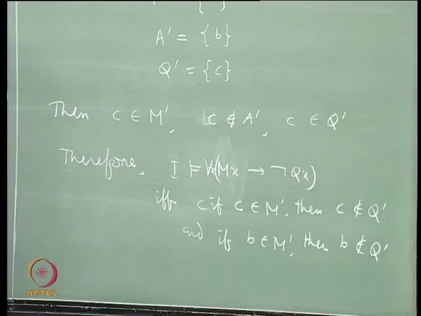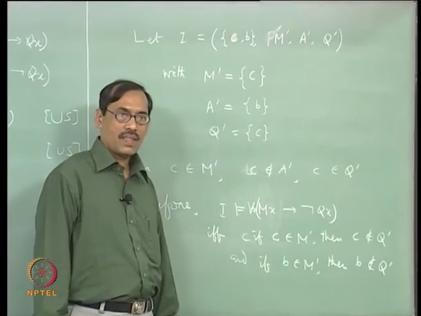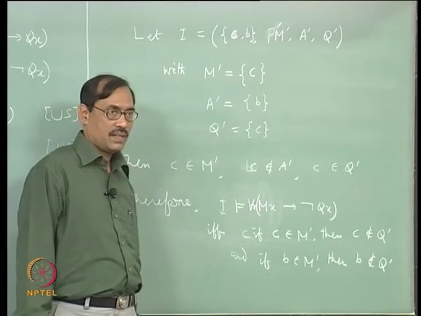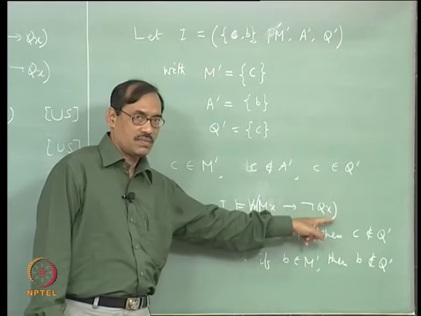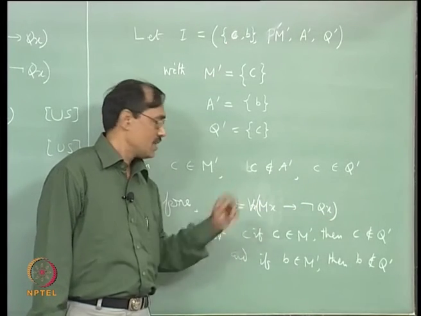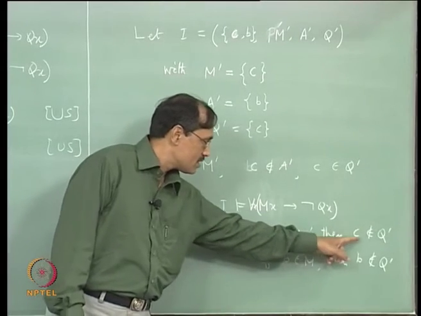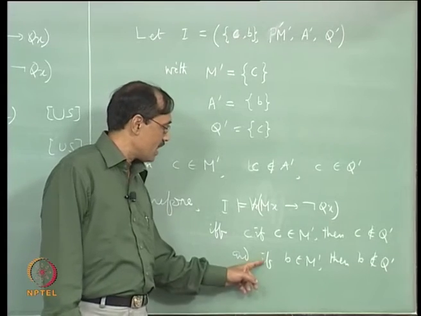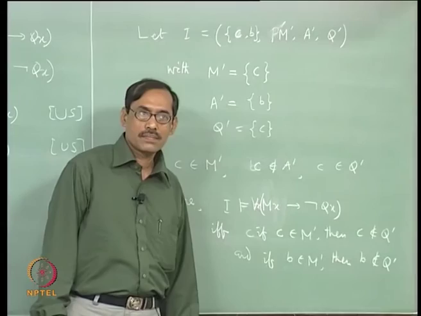Is it okay? We are going through every step of the formal semantics. See, for each x, Mx implies not Qx. So, now this says x can be either C or B. For C, we will translate it as MC implies not QC, it is really M prime. So, that will be translated as C belongs to M prime, then C does not belong to Q prime for C. For B similarly, if B belongs to M prime, then B does not belong to Q prime, right.